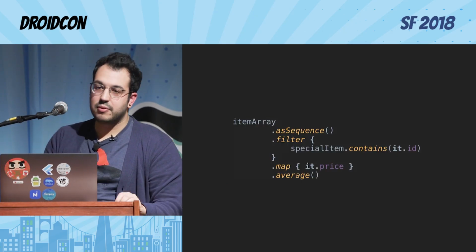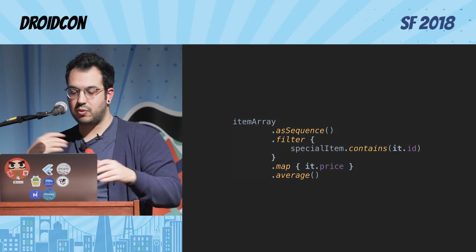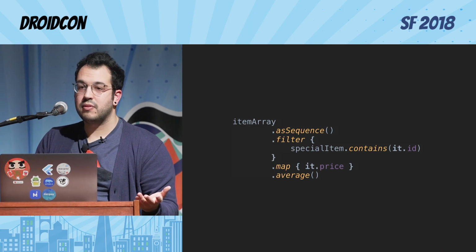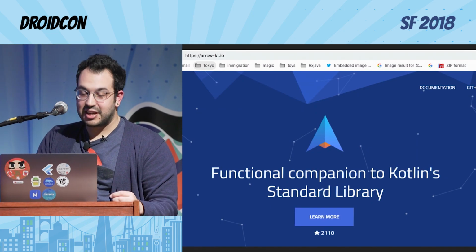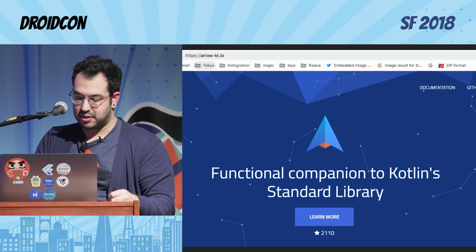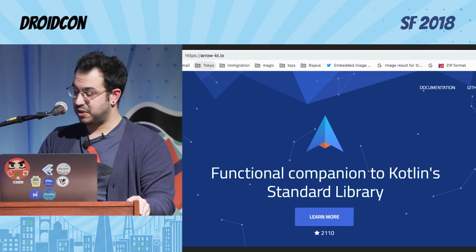But you can do things like that where you get an array and then you make it a sequence and then you can filter and map and do all the nice things about functional programming. And then if you want to get even fancier, you can use Arrow, which is like taking a lot of ideas from the Scala world with monads and options and tries and evals and many more functional programming goodies, and they keep working on it.